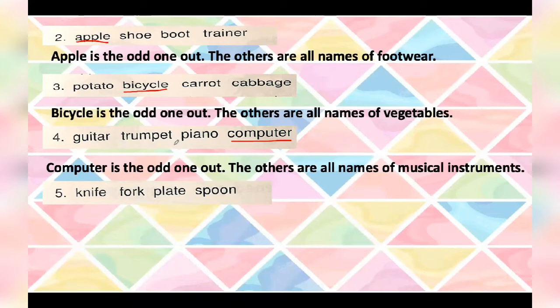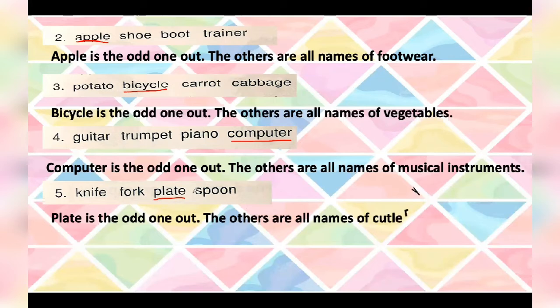Okay, here we have knife, fork, plate, and spoon. Now, which is the odd one out here? Knife, fork, plate, spoon. This is really confusing for me. I think plate is the odd one out here because these three things are what we use while eating something. So let's just see the answer now. Plate is the odd one out. The others are all names of cutlery.